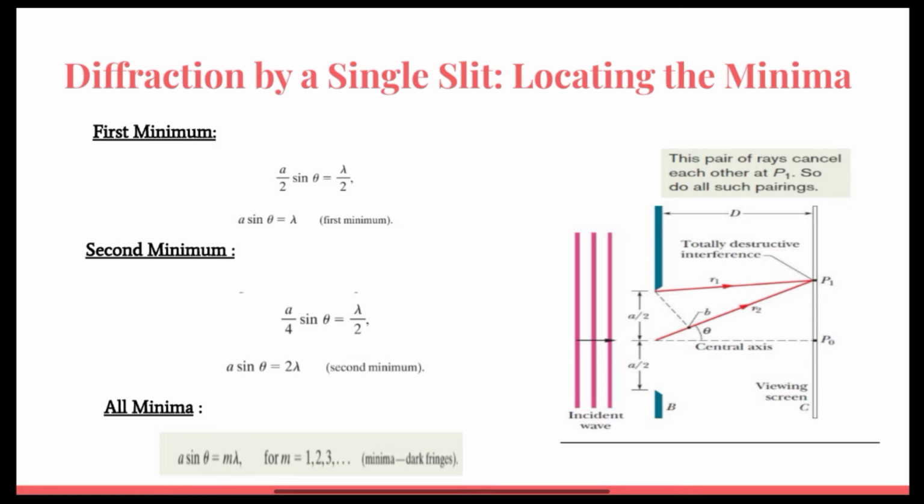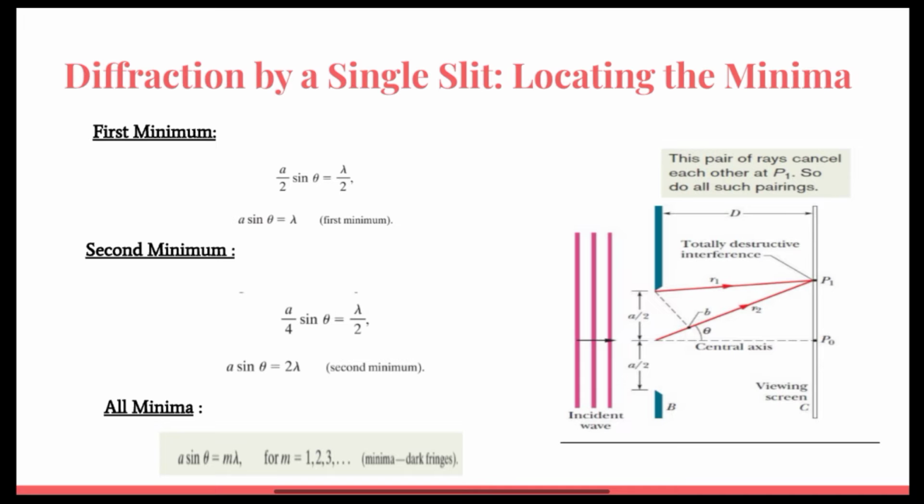Now we will split the slit into two equal zones, ray R1 from the beginning of zone 1 and ray R2 from the beginning of zone 2. They interfere destructively at P1, which is the first minima. To interfere destructively and create a minima, the path difference between the two rays must be half a lambda, which results in the two rays being out of phase. Let's consider D is strictly greater than a.